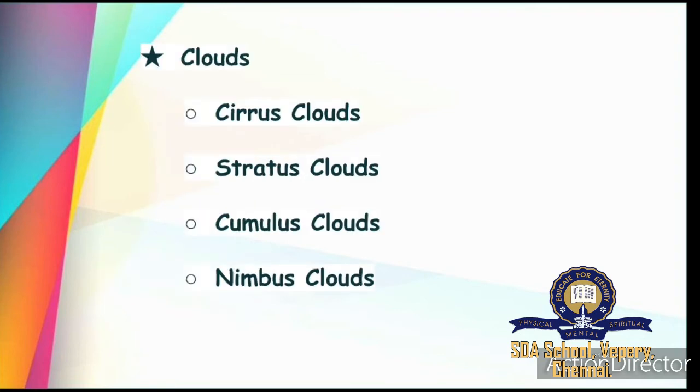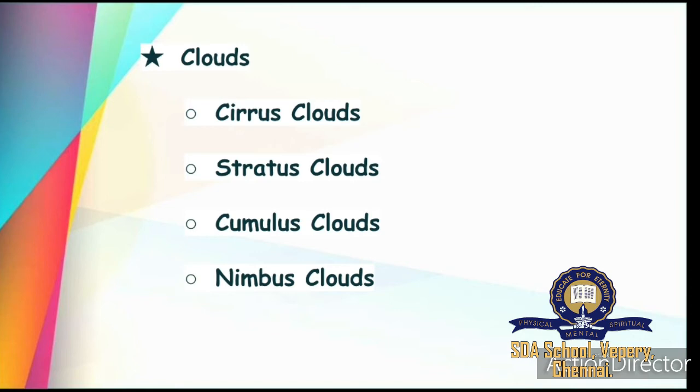What are clouds? Clouds are large collections of very tiny droplets of water. These are divided into 4 types based on their appearance and height. How have they divided the types of clouds? Based on the appearance and the height at which they are located in the sky. So there are 4 types.